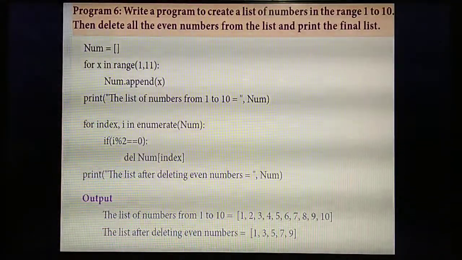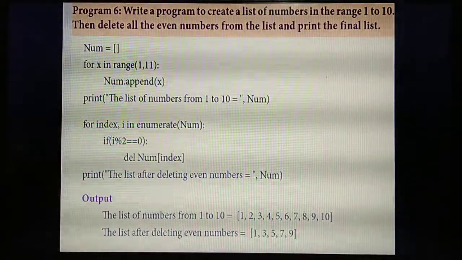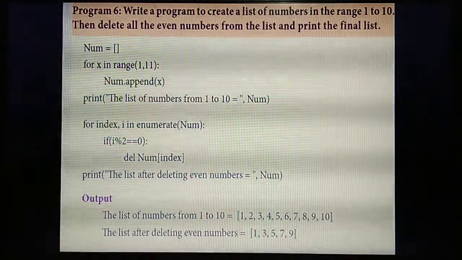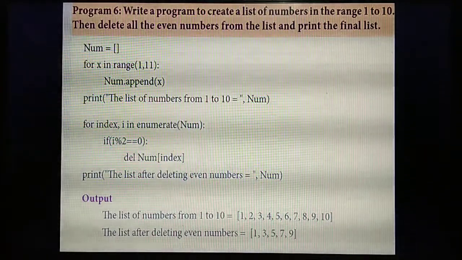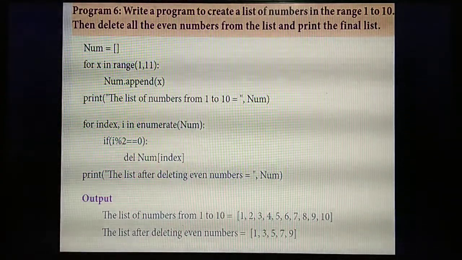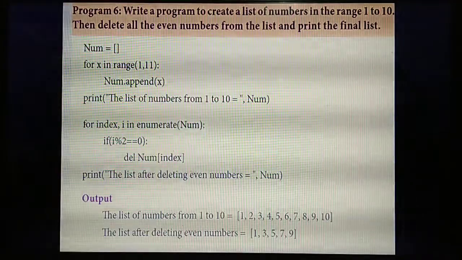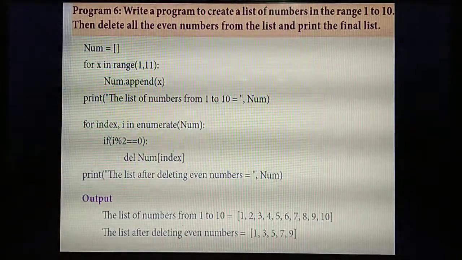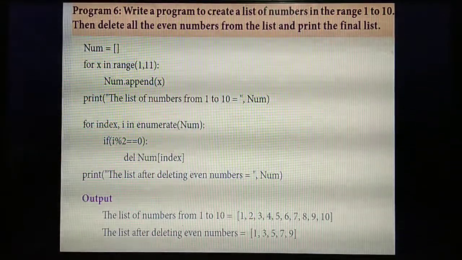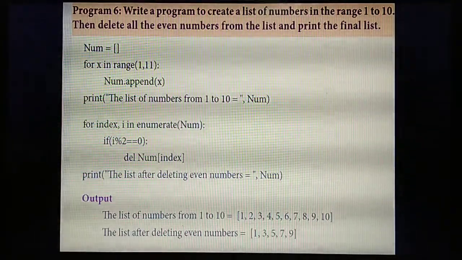Understand? So next thing. Listen, next we are going to study a program for creating a list of numbers from 1 to 10. Already you have studied this program. You are going to create a list of numbers in the range 1 to 10, and you are going to delete the even numbers from the list. For 1 to 10, in the range you need to give 1, 11. Listen, for that first you create an empty list.